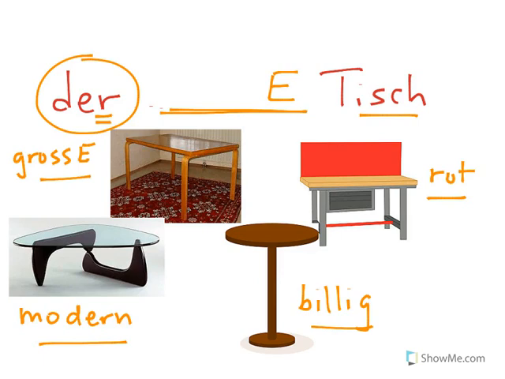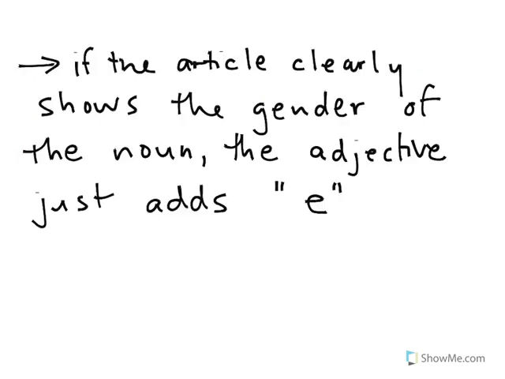So we would have der große Tisch, der moderne Tisch, der billige Tisch, der rote Tisch. So if the article clearly shows the gender of the noun, the adjective just adds an E.